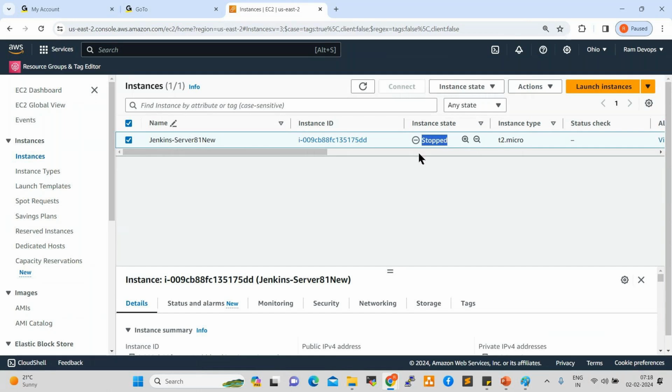Now I want to launch one instance. Creating an instance will take 1 minute only. The first time we can go through all the options, which is why it will take some time. So I want to create a server, for which click on launch instance.